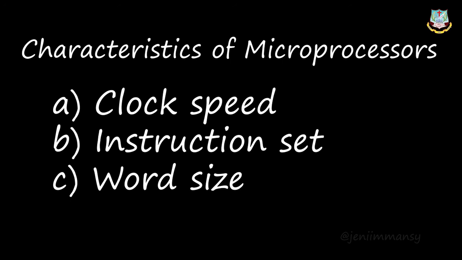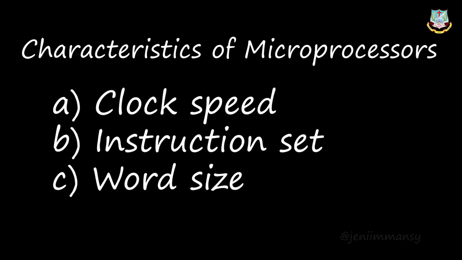This instruction set will carry out the following operations: data transfer, arithmetic operations, logical operations, control flow, and input or output. And the other characteristic of microprocessor is word size. Word size means the number of bits that can be processed by a processor in a single instruction. And the word size can be determined by the amount of RAM that can be accessed by the microprocessor.